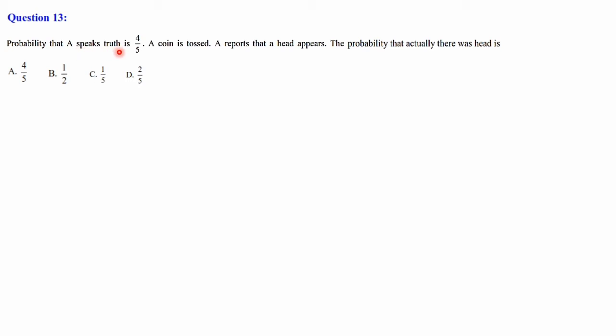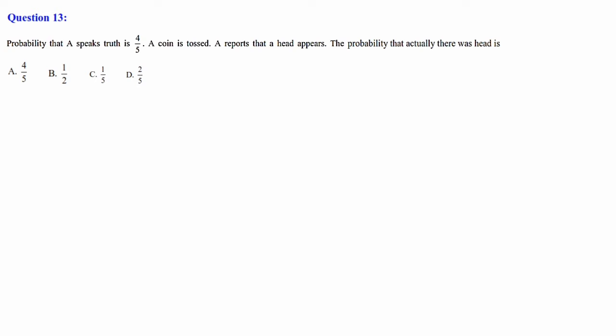Probability that A speaks truth is 4 by 5. A is speaking the truth. The probability is given to you, that is 4 by 5. A coin is tossed. A is telling that head appears. But it may be true or it may not be true.